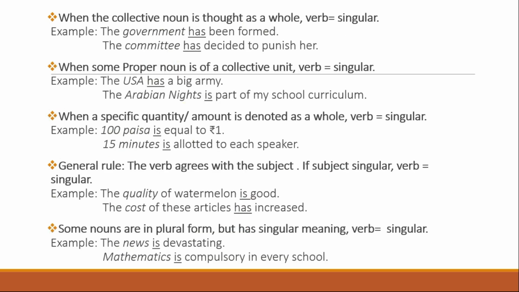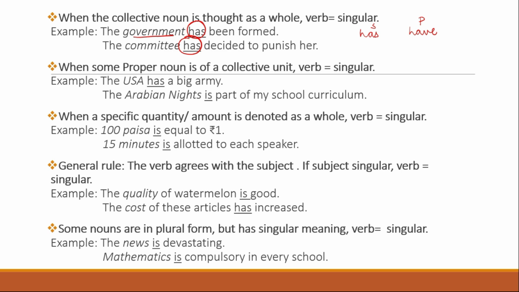The next rule is when the collective noun is considered as a whole, then the verb is singular. Like for example, the government. The government is considered as one entity. So the government has been formed. Has is singular and have is plural. So government is considered as one entity, so it will come has. The committee, the entire committee is considered as one whole. So the committee has decided to punish her.